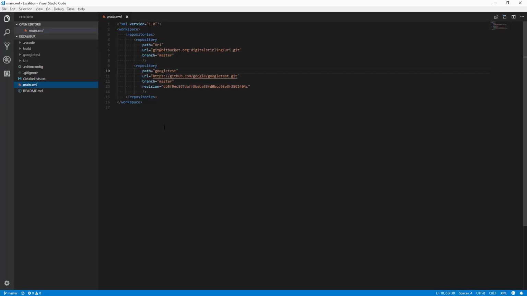viewpoint. So I have what I call a manifest, or an XML file, that describes the names, paths in terms of a Git URL to actually get the component, and then what branch and version control to get it from. And then in the case where I want a specific version of a component, I'll pin it or lock it down to a specific revision. So I use a tool called Mugit, or multiple Git, that I wrote to help assist in cloning and managing and tracking the status of all the repositories in the workspace.